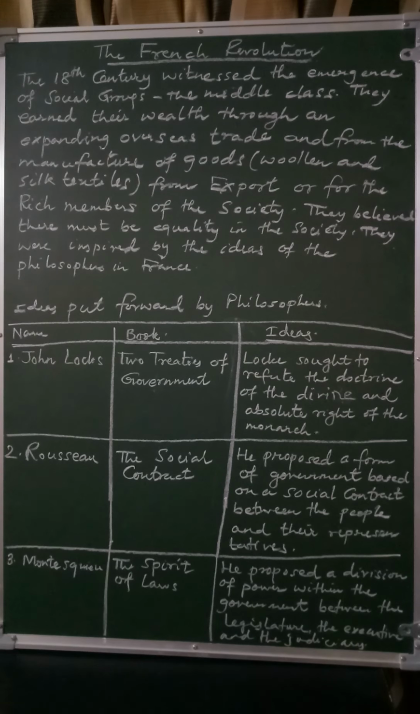So one of the philosophers wanted that the king must not have divine and absolute right. Another stated that there must be a social contract between the people and their representatives. The government must be based on this principle. And then Montesquieu proposed a division of power in which there must be power sharing in the government, and the powers must be divided between the legislature, the executive and the judiciary.